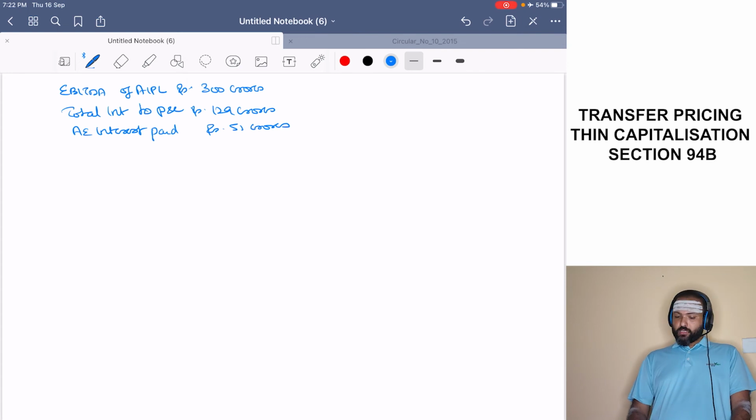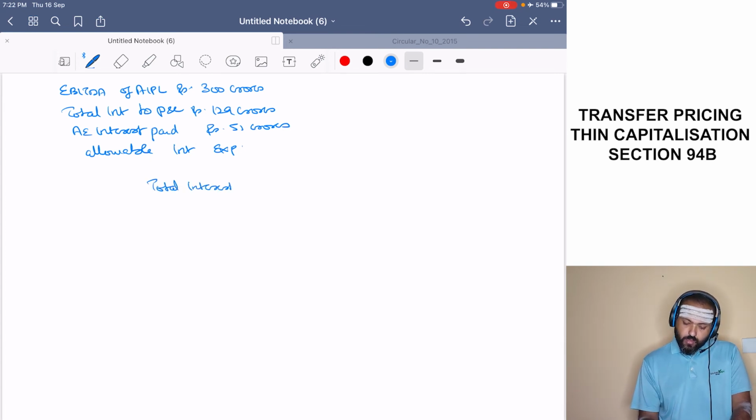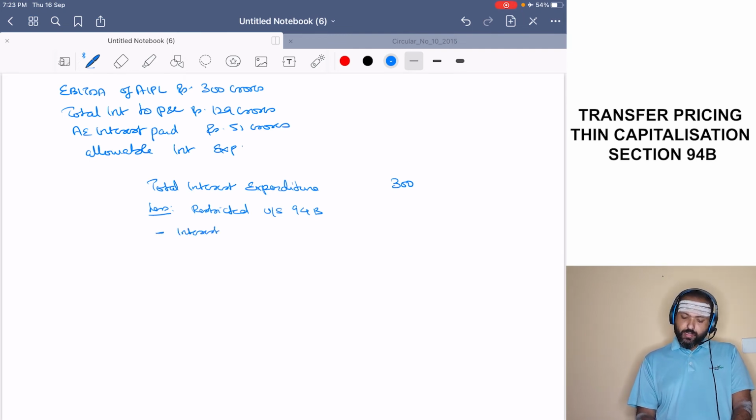Okay. So they want us to find out the allowable interest expense. Now, how do we find out? Total interest expenditure, 300 crores, less restricted under section 94B. What is the first point? Interest less 30% of EBITDA.